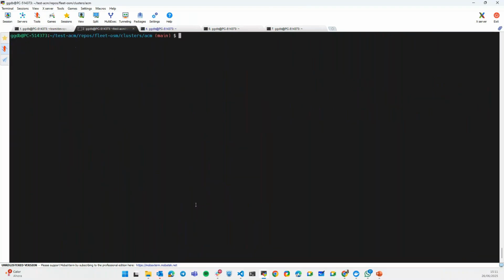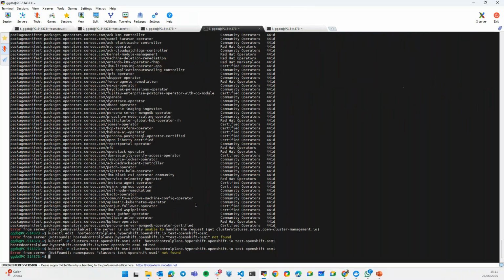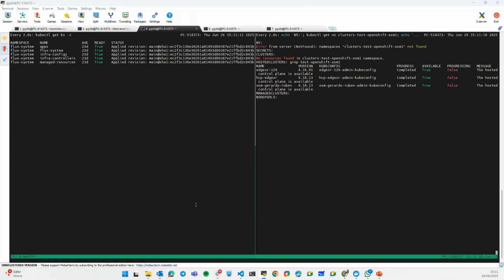Well, let's move on. So we have registered the cluster, and now it's time to create the cluster. For the cluster creation, I'm going to do it through the terminal. Sorry, the VS Code. Let me show you here.